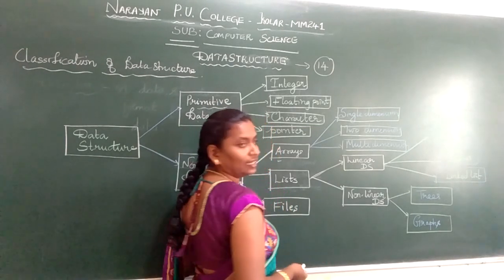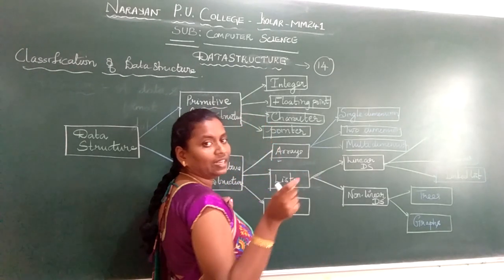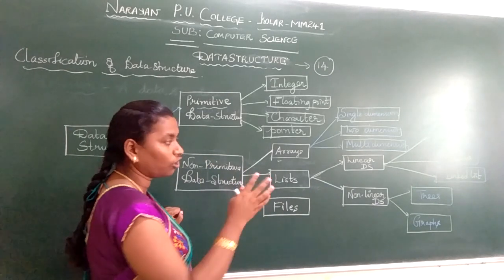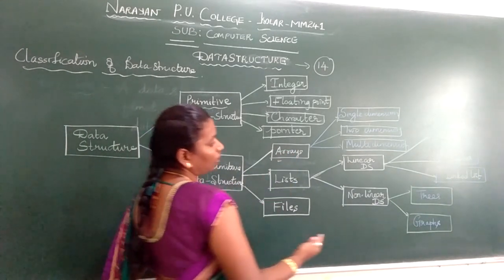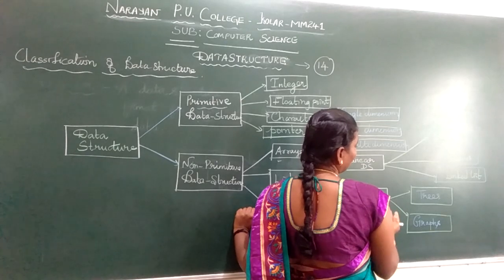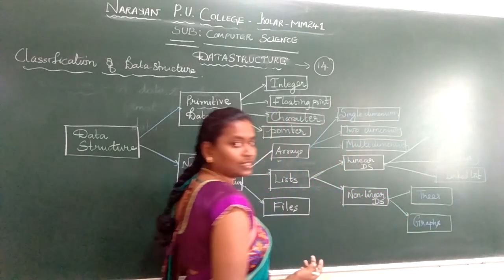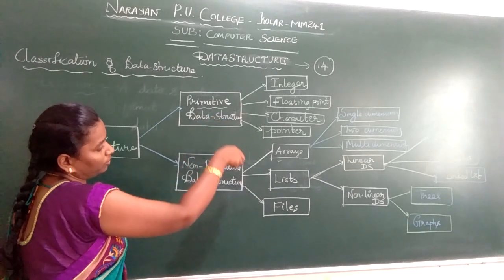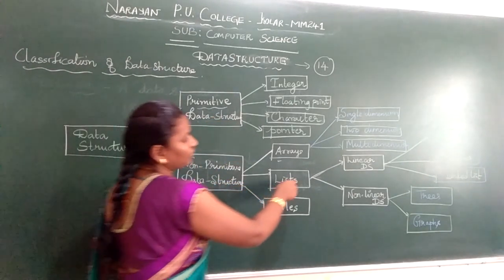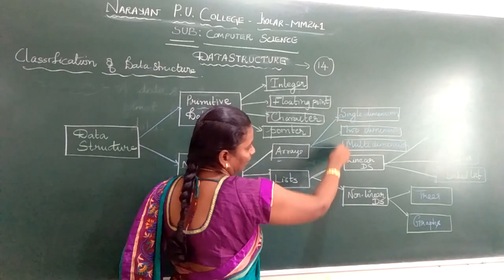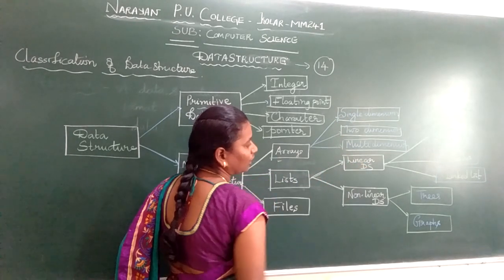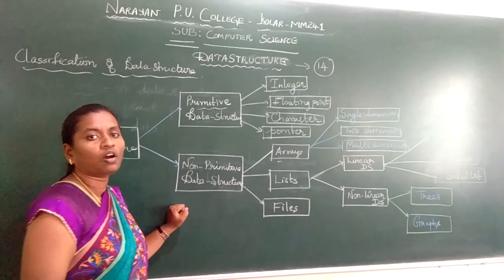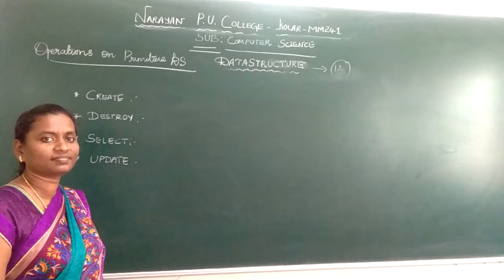Non-linear is not in a linear fashion. We link the data, and data can be anywhere, randomly stored. It need not be in a linear fashion, so we call such data structures non-linear data structures. We have trees and graphs. We will discuss each of these in future classes, especially types of arrays, linear data structure and non-linear data structure. Next we will move on to the operations of the data structure.